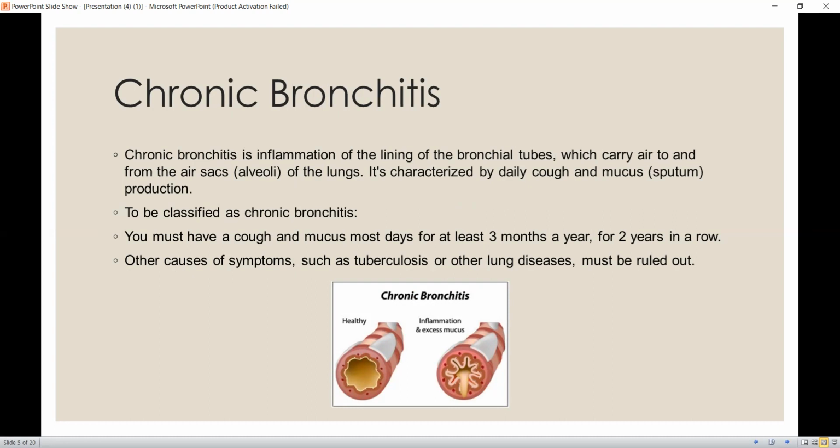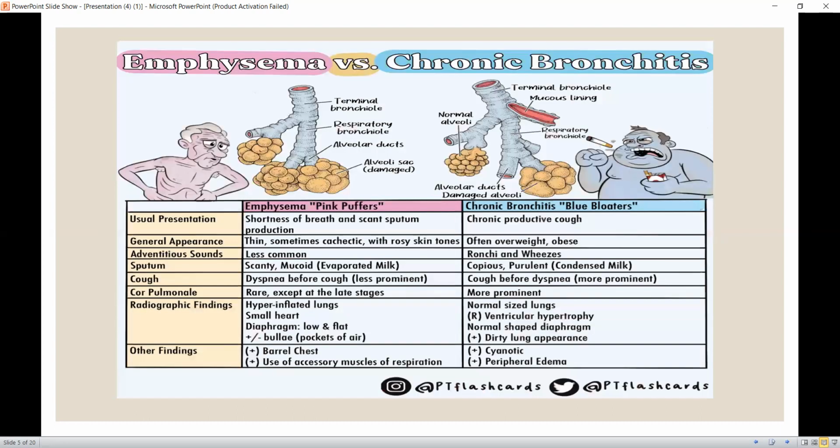Now, chronic bronchitis is the inflammation of the lining of the bronchial tubes, which are responsible for carrying air into the lung. To make a diagnosis of chronic bronchitis, first of all, we have to rule out all other lung diseases, and then the patient is assessed for having a sputum producing cough for at least 3 months a year for 2 consecutive years.